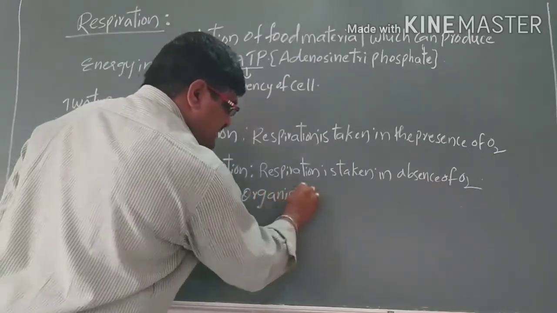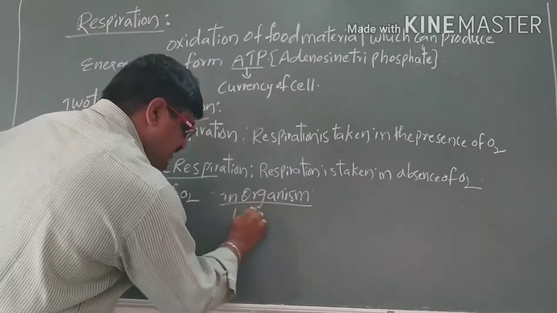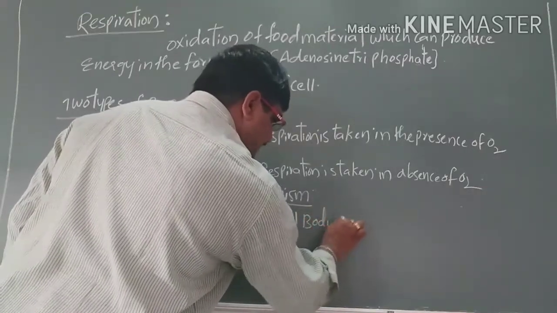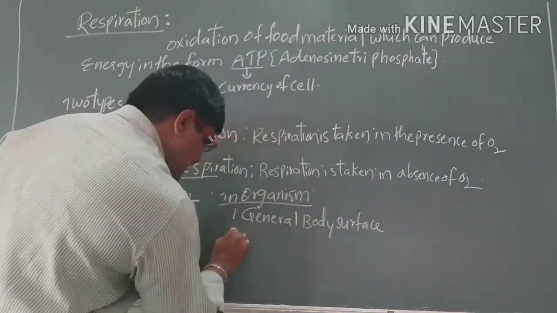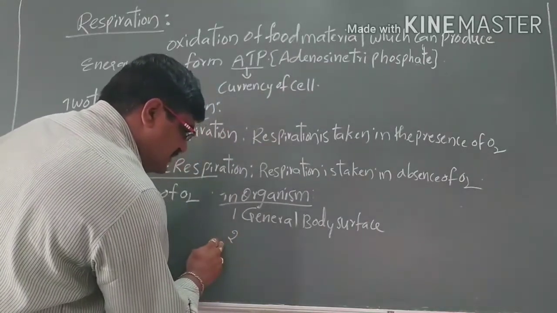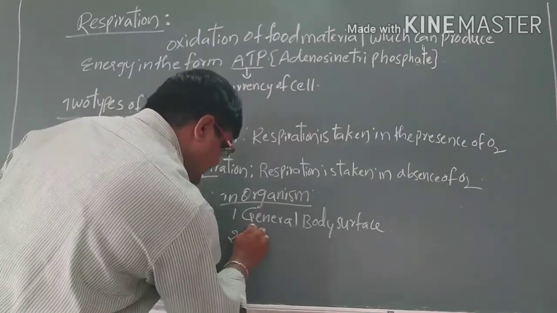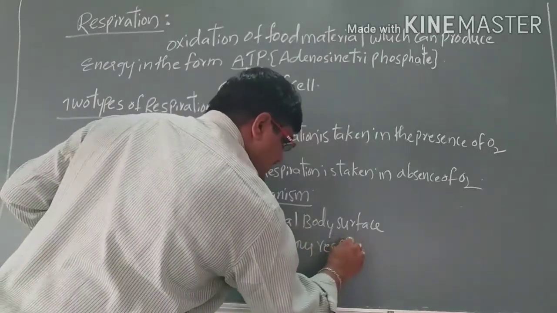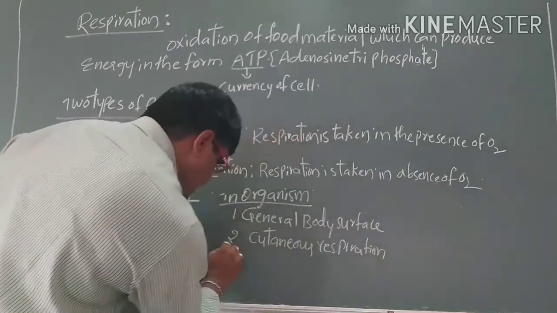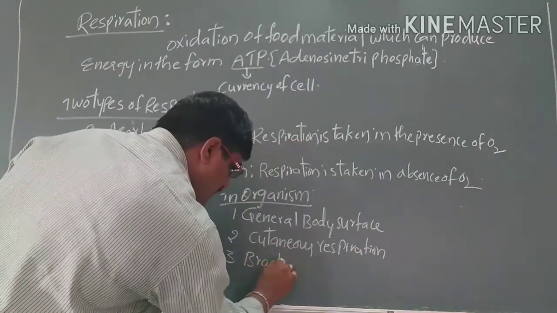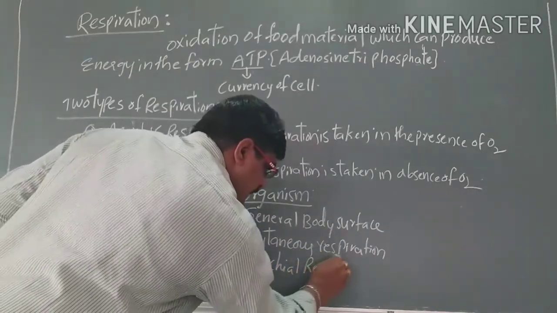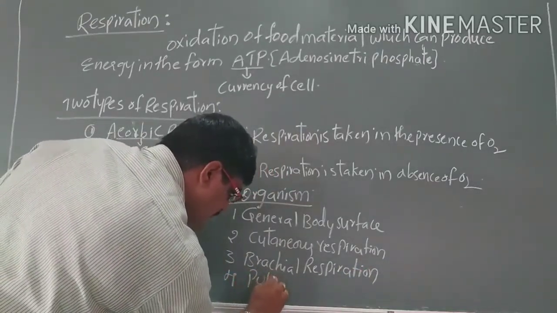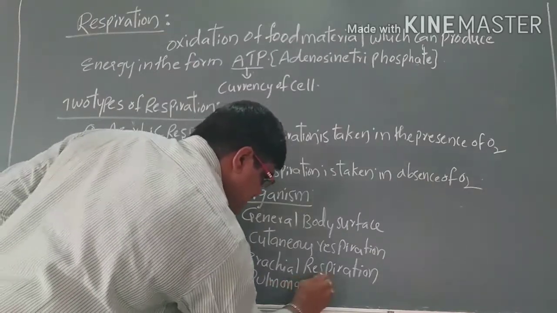In organisms, respiration takes place by the general body surface, and the second one is cutaneous respiration, the third one is bronchial respiration, and the fourth one is pulmonary respiration.